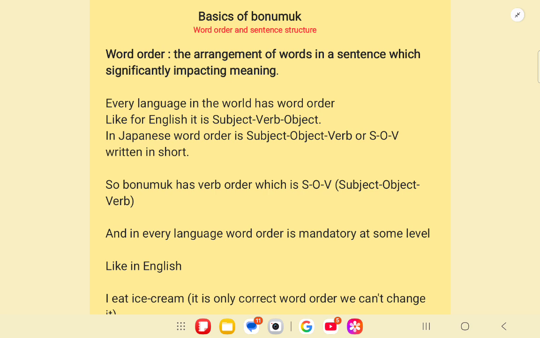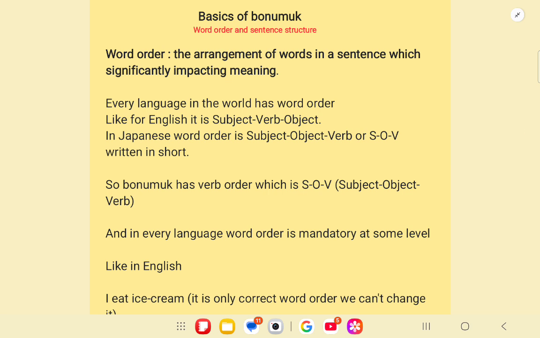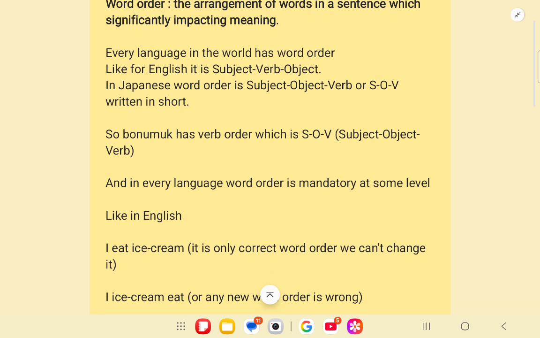This is a difference, and there are many types of word order, some in which the object comes first, then subject, then verb, and many more, but these are rare. These two word orders are common. We can say SVO as subject, verb, object, or SOV as subject, object, verb. Now let us look at what word order Bonumuk has. Bonumuk has SOV, which is subject, object, verb.